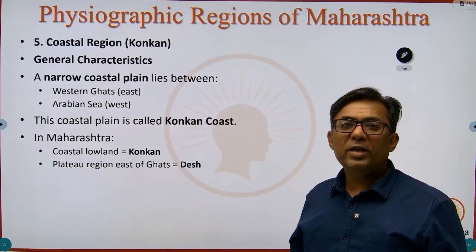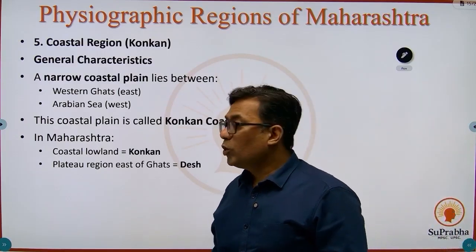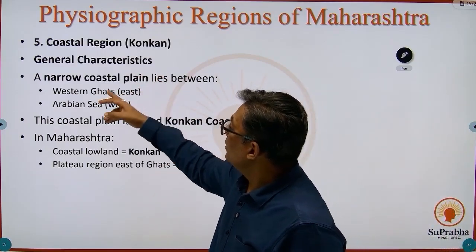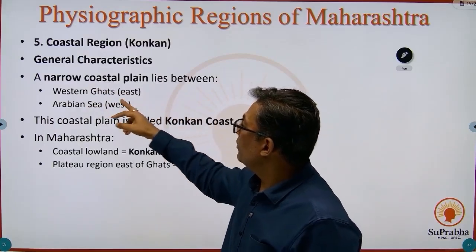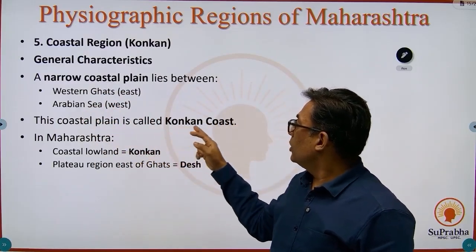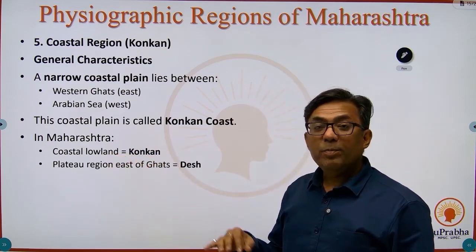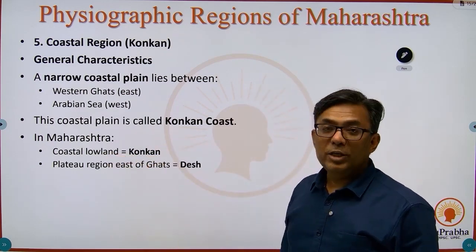So since it's a plain area, there is deposition, and this deposition is mostly done by the rivers, the short and swift rivers. General character: a narrow coastal plain lies between the Western Ghats and the Arabian Sea. This coastal plain is called the Konkan Coast. In Maharashtra, the coastal lowland is known as Konkan, and the plateau region is known as Desh.